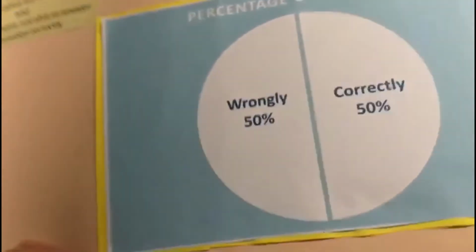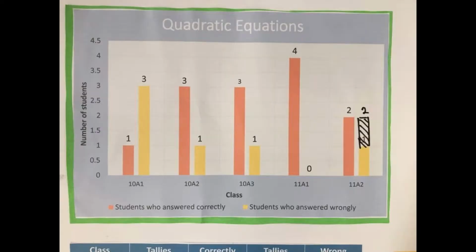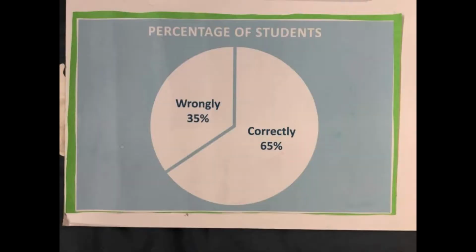Now moving on to our next topic, which is quadratic equations. As you can see in the graph, surprisingly, none of the students did badly in 11A1. Overall, you can see that the majority of students did well in quadratic equations, which results in the percentage that 35% did wrongly and 65% did correctly.